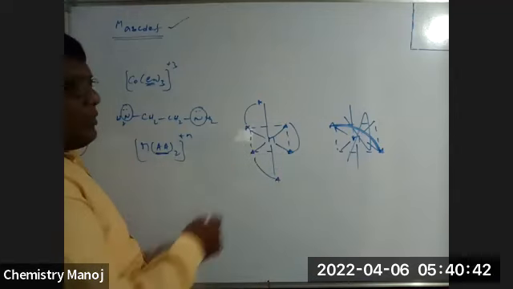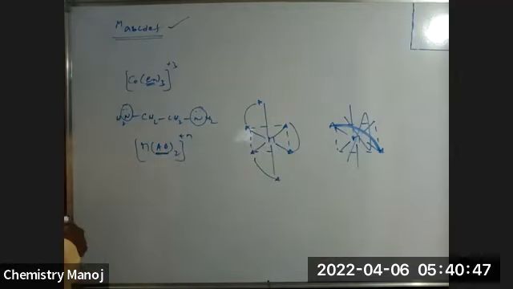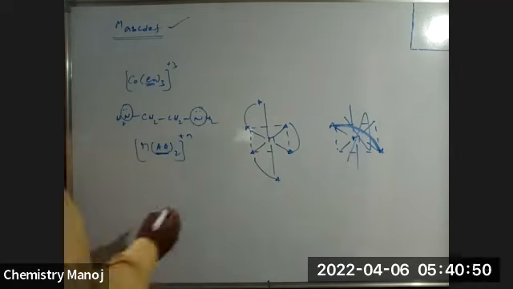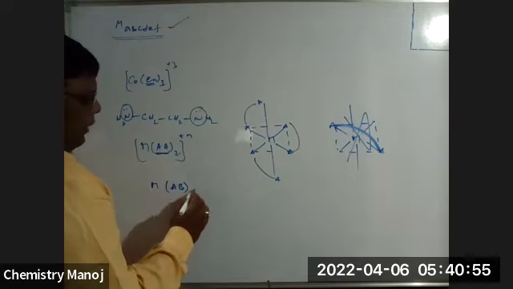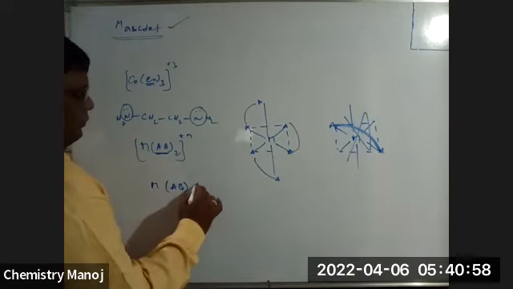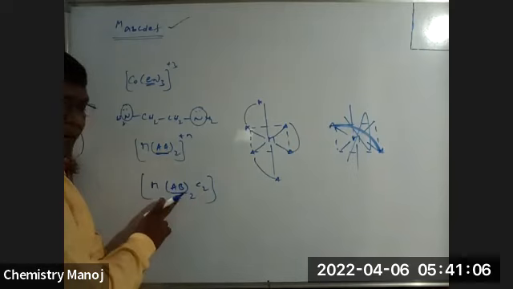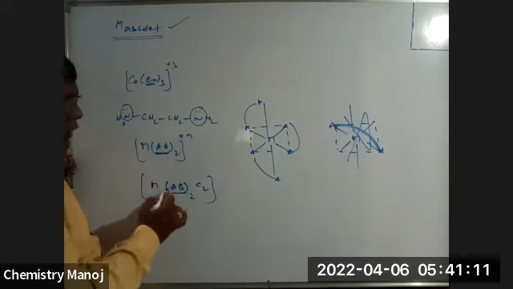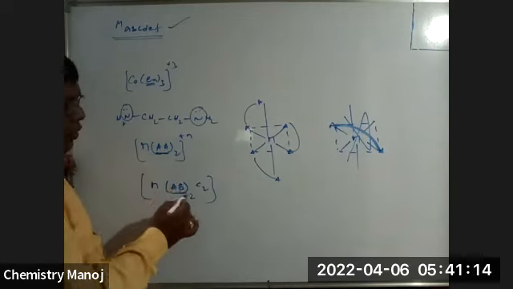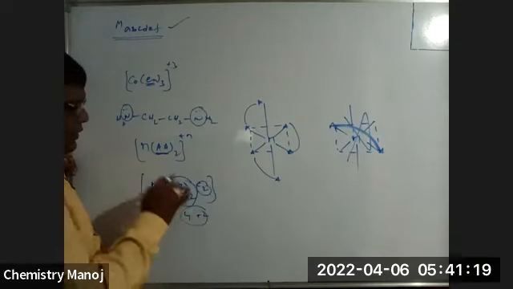But we are in geometrical isomerism. It has only cis form. It has no trans form. For example, M(AB)2C2, my dear. What is the coordination number of this complex? Here AB means it is a bidentate ligand, but both the donor atoms are different. Here both donor atoms are same. Here both the donor atoms are different. That means overall from this side 6. 4 plus 2. Total coordination number is 6.